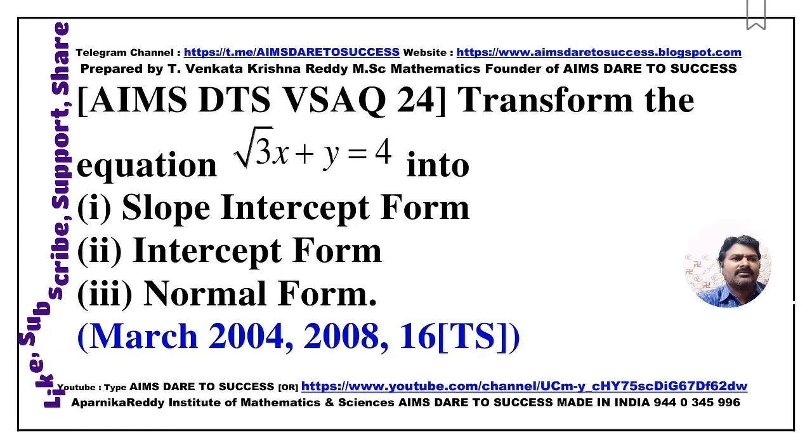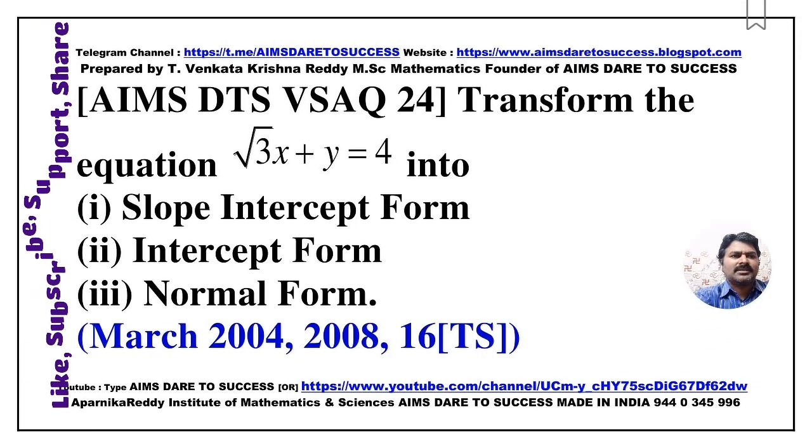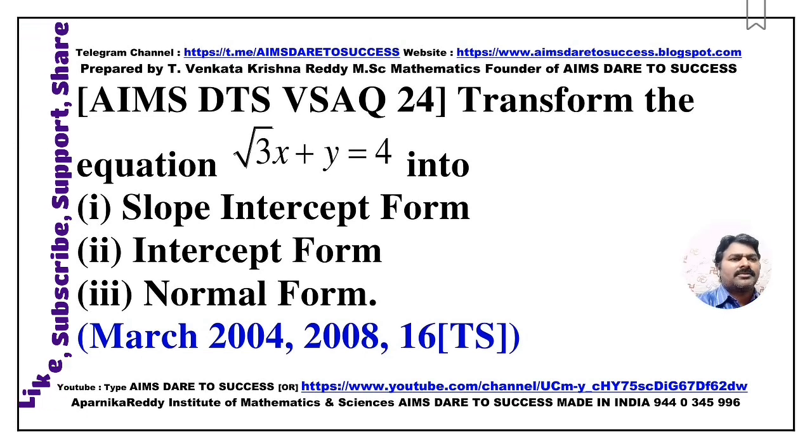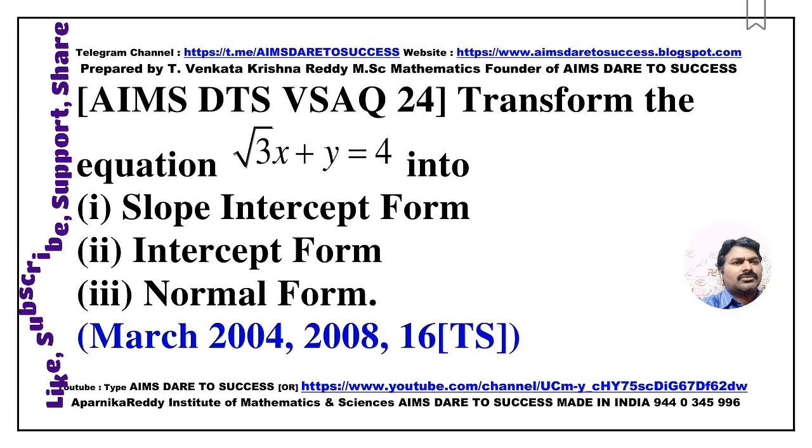Next question number 24. Question number 24: transform the equation root 3x plus y is equal to 4 into, number 1, slope intercept form, number 2, intercept form, number 3, normal form. This question is also similar to question number 23, March 2004, March 2008, March 2016 Telangana.